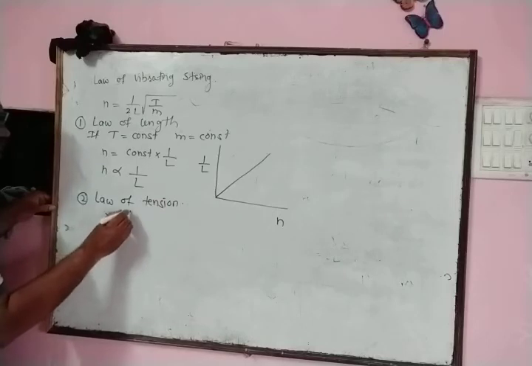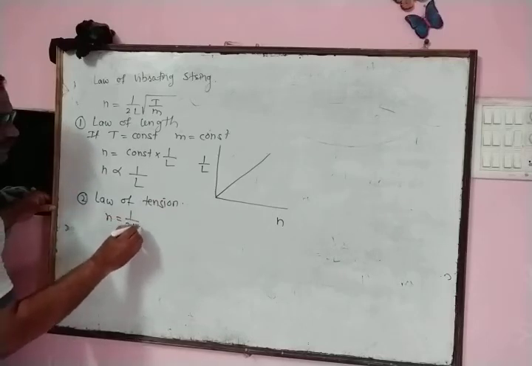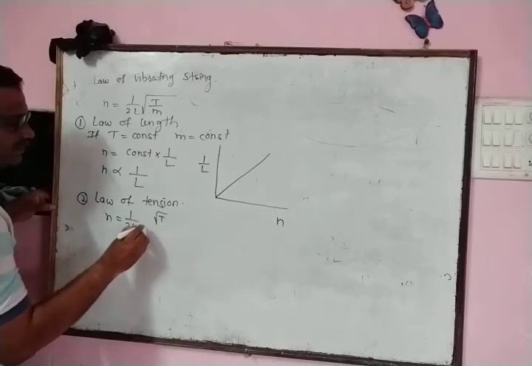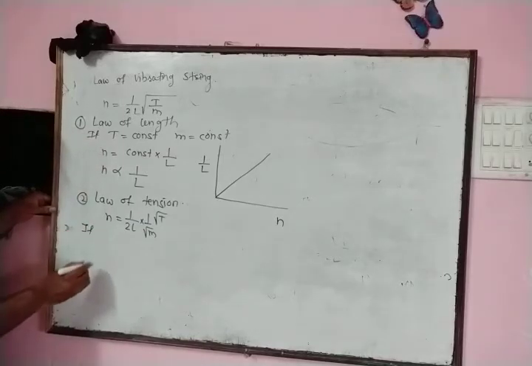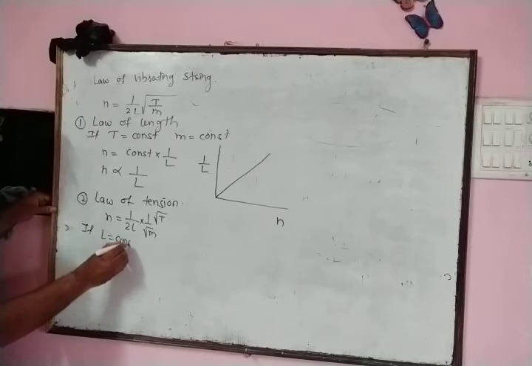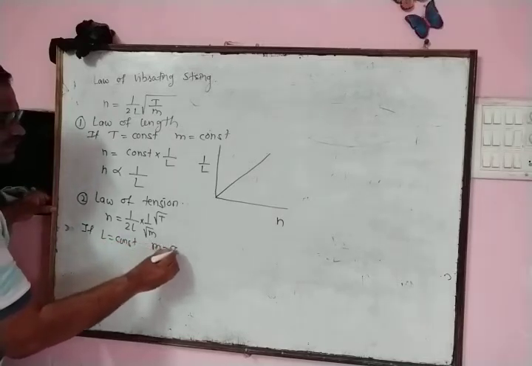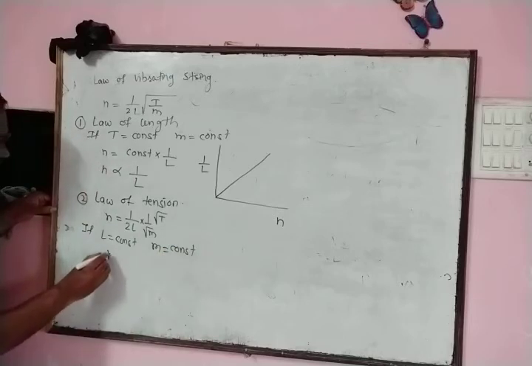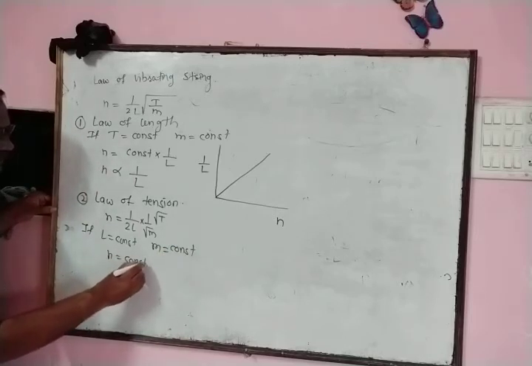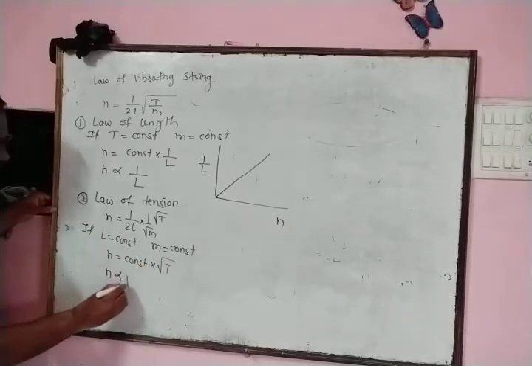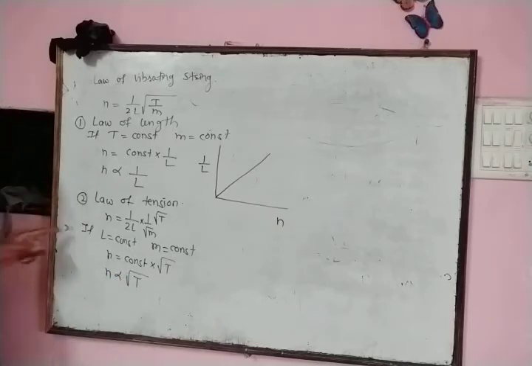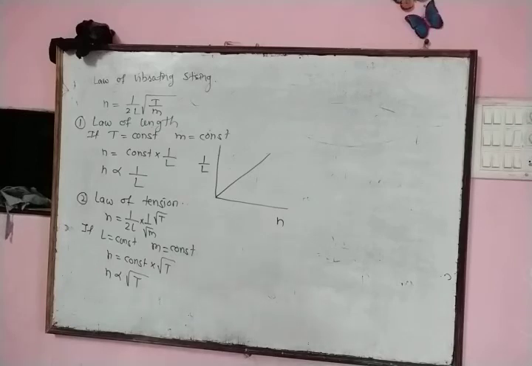The fundamental frequency is given by the formula 1 upon twice L, under root of T upon under root of M. Now if the length of the string is kept constant and the linear density of the string is kept constant, we can write n is equal to constant into under root of T. Therefore the fundamental frequency of vibration is directly proportional to the square root of tension.